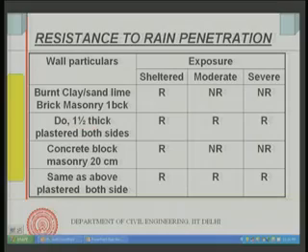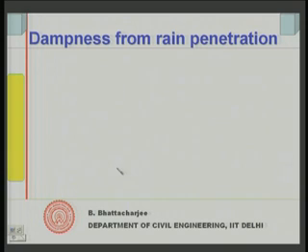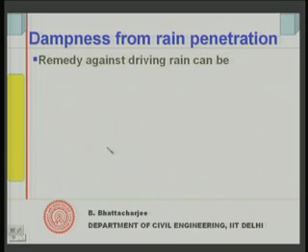So, the code gives you more details about the same, but we are not really interested in the total details right now. We are just trying to look into it, so one can refer back into the code. Right. Remedies against driving rain can be rendering, or increasing the thickness. Rendering means plastering. So, we put a kind of render on the external surface.